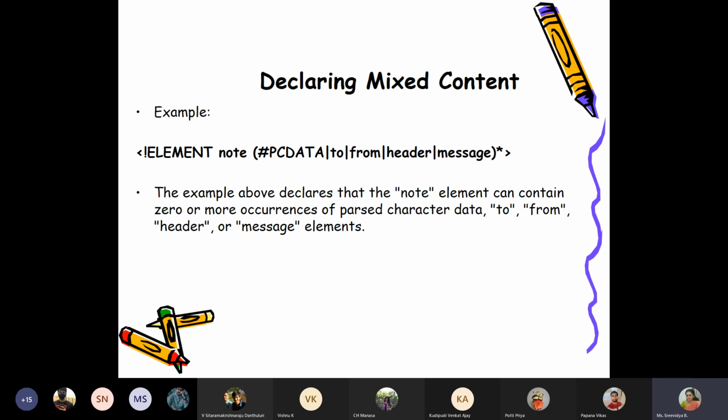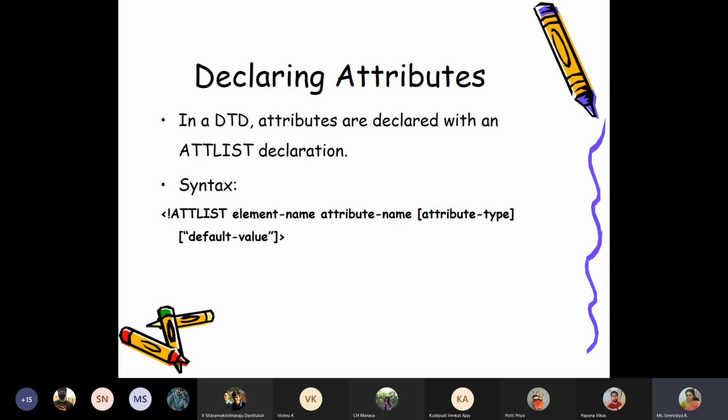But we said an XML document contains 2 basic components: elements and attributes. So how to declare an element, the various different types and combinations, we have seen now. The next thing we have to understand is how to declare an attribute. If I compare the attribute concept in HTML, in XML also it is the same concept.